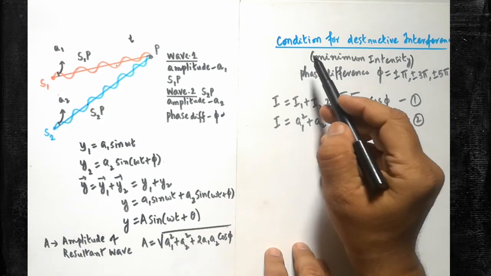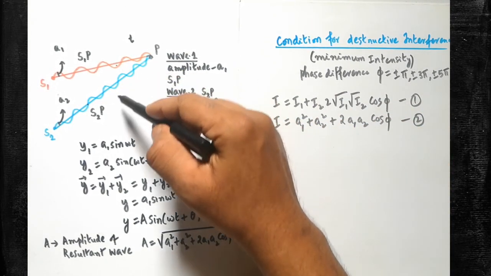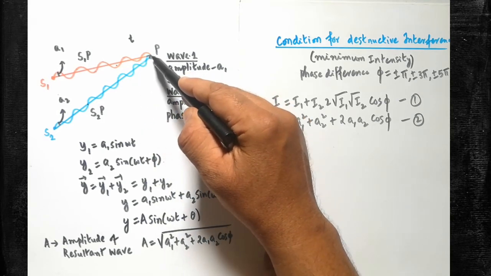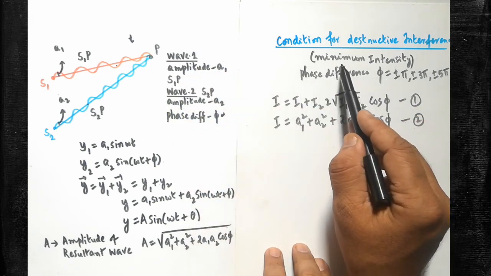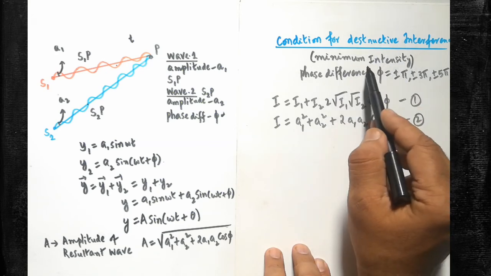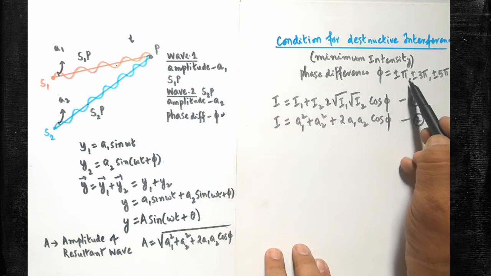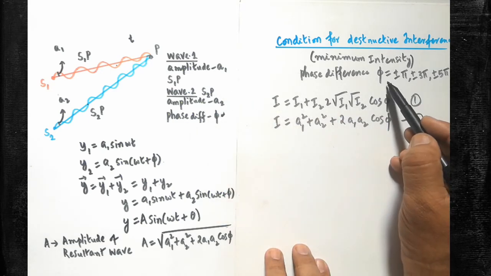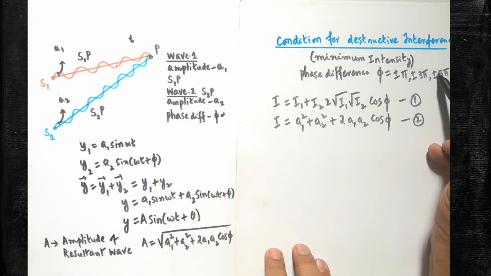Now we are going to learn the condition for destructive interference. When the two light waves superpose with one another, at some other places you are able to observe the minimum intensity spots. There destructive interference will take place. So it is simply called minimum intensity. When minimum intensity or destructive interference takes place, the two waves should possess a phase difference of plus or minus pi, plus or minus 3 pi, plus or minus 5 pi. So the condition goes on like that.